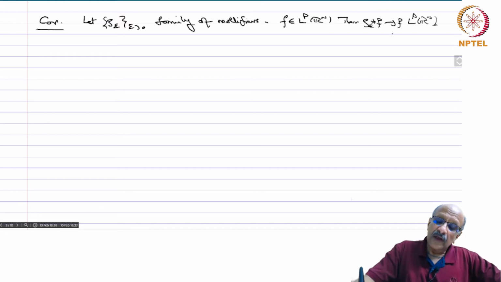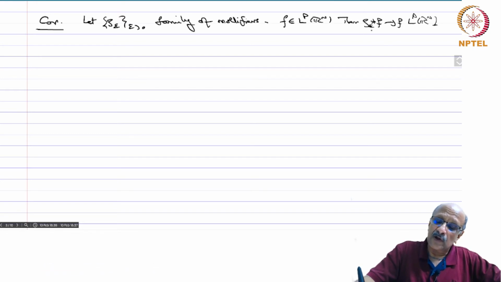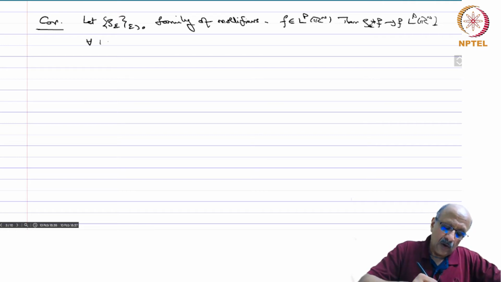So, every function in LP can be approximated in the LP norm by a C infinity function now, because F is locally integrable being an LP function, and rho epsilon is C infinity with compact support, that does not matter. So, rho epsilon star F is C infinity and it approximates F in the LP norm, and this is true for all 1 less than or equal to P less than infinity.